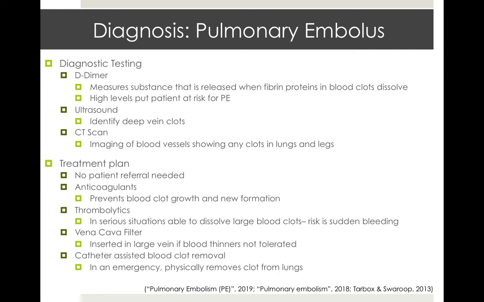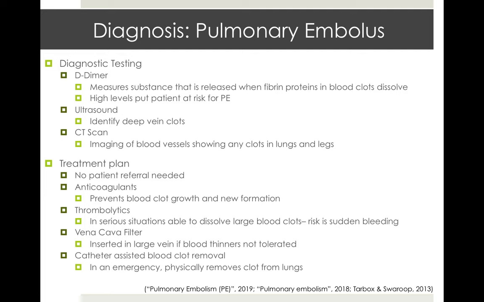A way to confirm this diagnosis would be with a D-dimer. This kind of blood test measures the substance that's released when the fibrin protein in blood clots dissolves. So if there's a high level of this substance, the patient is at risk for a PE. If they have an elevated D-dimer, oftentimes an ultrasound is performed on the deep veins to identify any clots. If the patient is still at risk or has a confirmation of some clots, a CT scan can be performed, and this is the imaging of blood vessels that shows any clots in lungs and legs, and this would show the actual PE.